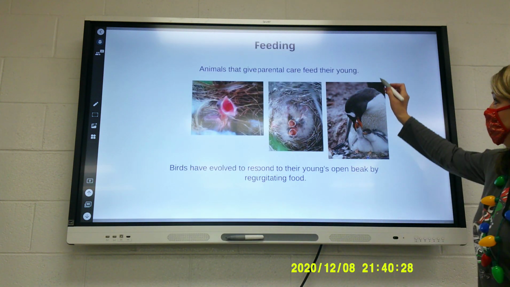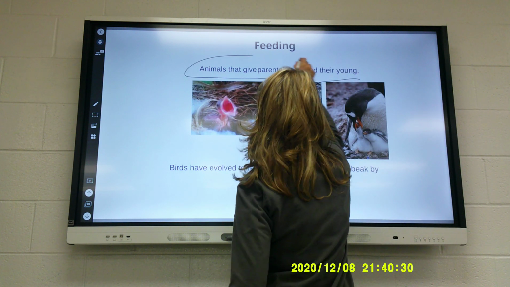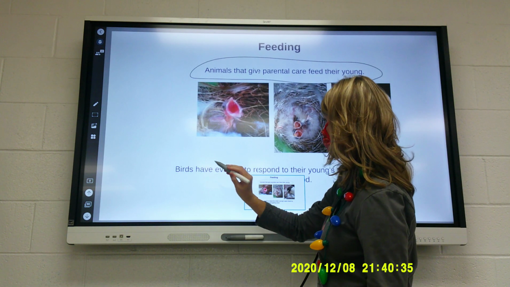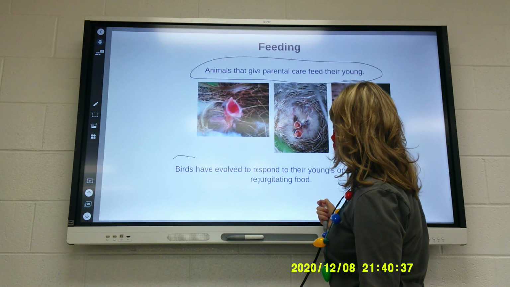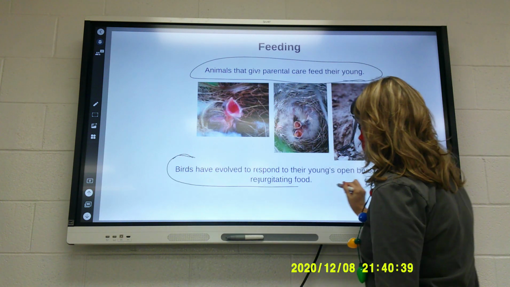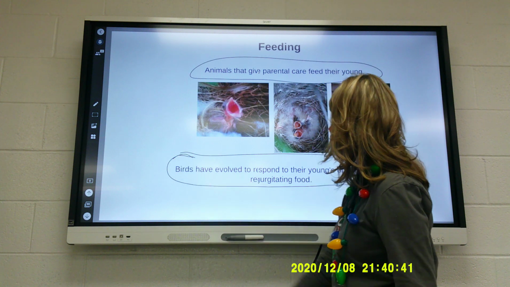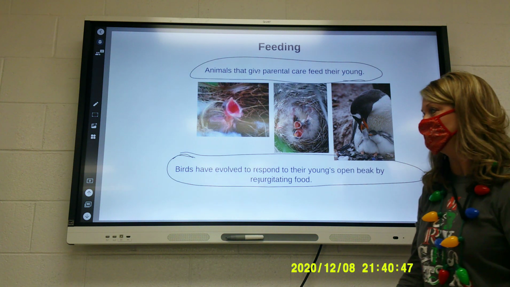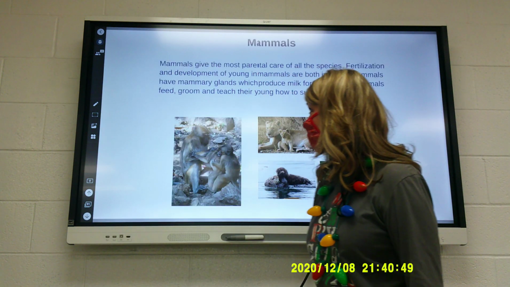Feeding. Animals that give parental care feed their young. Birds have evolved to respond to their young's open beak by regurgitating food. So they literally puke the food back up in the baby's mouth. Yum. I know. Would you like a hamburger? Thumbs up.